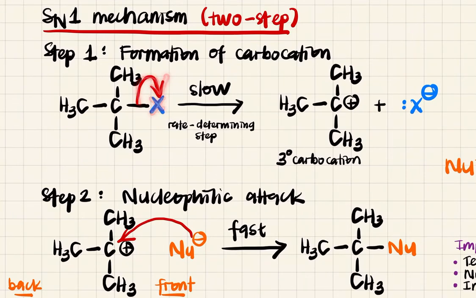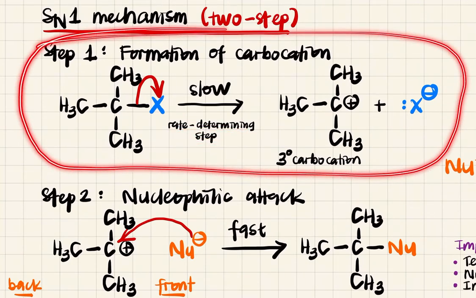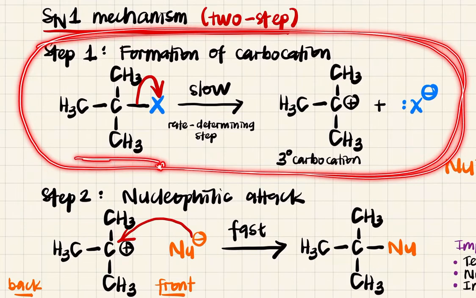So here we have a tertiary haloalkane. Awak punya leaving group will leave. This is a slow process or the rate determining step. So basically in this process here, formation of your intermediate only involves your haloalkane. So that's why awak punya rate law, k, depend on haloalkane awak je, bukan nucleophile.